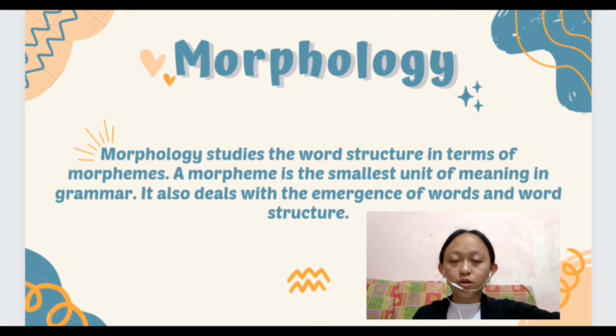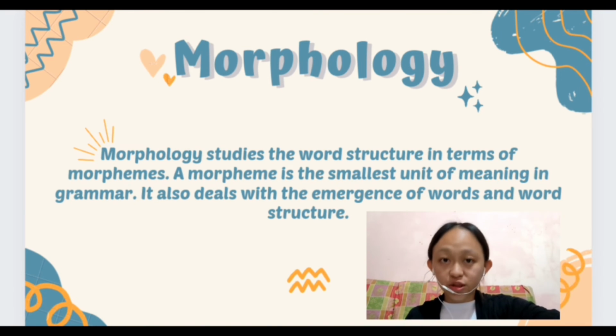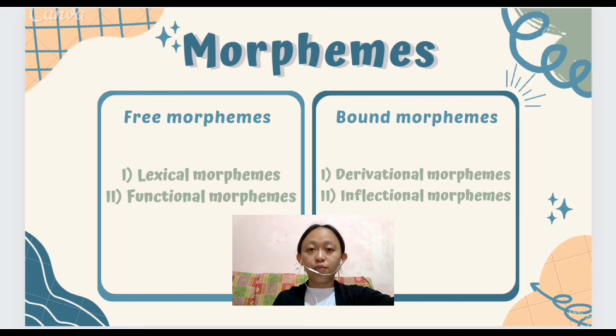Morphology studies the word structure in terms of morphemes. A morpheme is the smallest unit of meaning in grammar. It also deals with the emergence of words and word structure. There are two types of morphemes, which are the free morpheme and the bound morpheme. A free morpheme is a word element that can stand alone as a word. Mostly it is nouns, adjectives, verbs, and so forth.